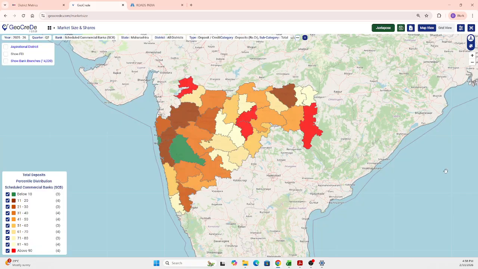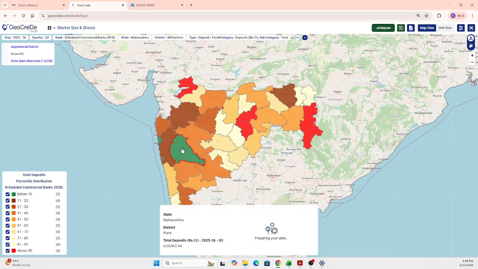Submitting here, you can analyze the performance of each and every district in the state of Maharashtra for the financial year 25-26 Q2. Based on this gradation, you can understand which particular district has contributed more and performed well. Upon hovering over, you get the district name and the total deposit value. Additionally, you also have the bank-wise split of each deposit. I have hovered over Pune, and you get the total deposit of around 6 lakh crores. In the total deposits, the split between the different bank types is also made available, and you can hover over any district and get the value.